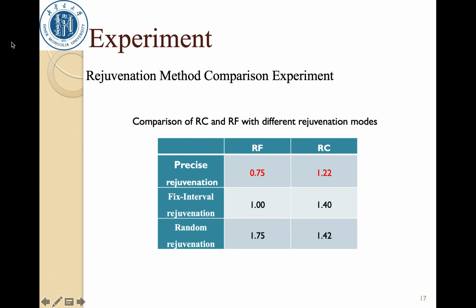Compared with fixed interval rejuvenation and random rejuvenation, accurate rejuvenation based on GAN-ASD can effectively reduce the cost of rejuvenation. When the sample is just about to age, we execute the rejuvenation stage to restart the phone and repeat the above process after restarting. We calculate the rejuvenation coefficients and the rejuvenation frequency. The results are shown in the table.